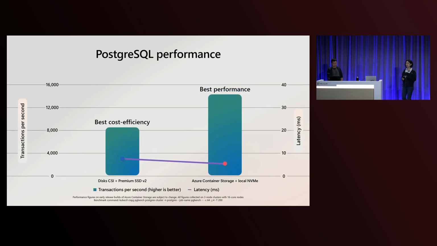In that case, I do want to go back and talk about the performance and price aspects because, storage-wise, we have a wide range of offerings, right? A lot of the trade-off is between what performance I want to hit, and what is the lowest price point I can get for that target performance. And this is a benchmark that we ran with PostgreSQL. On the left side is using Premium SSD v2.